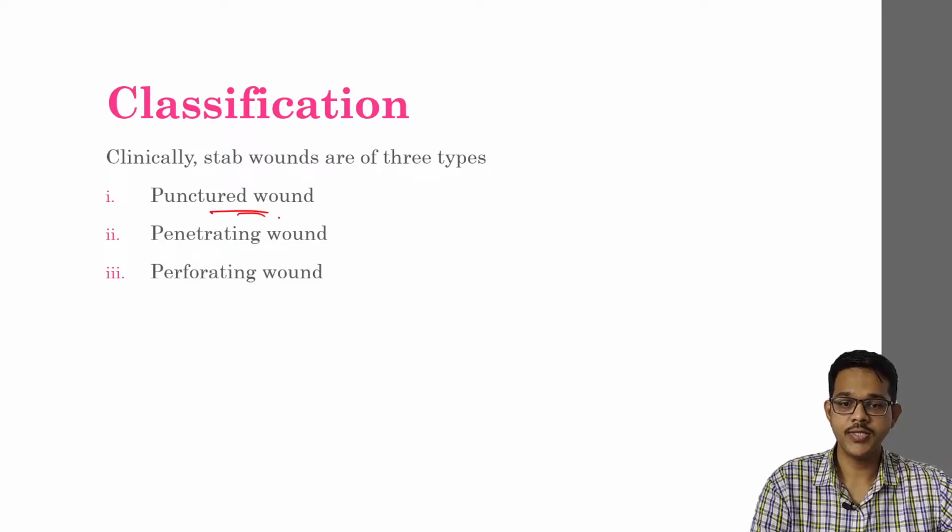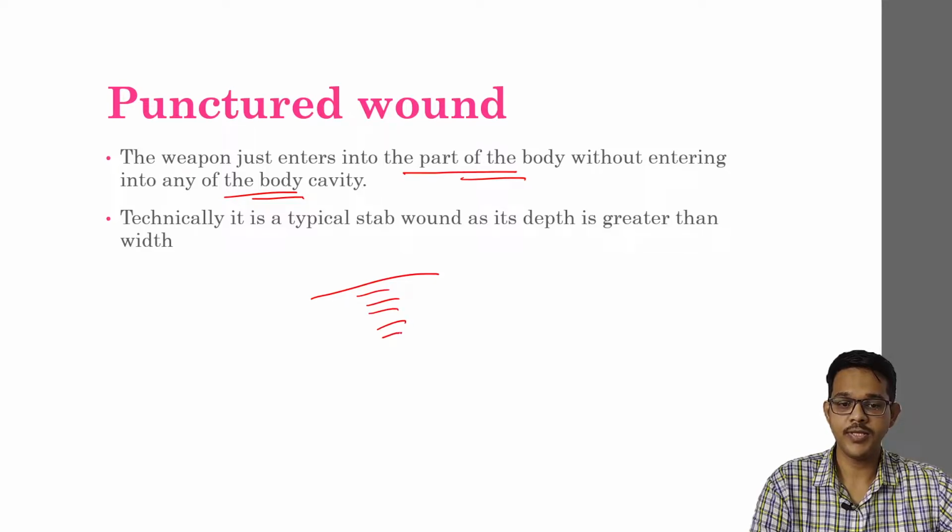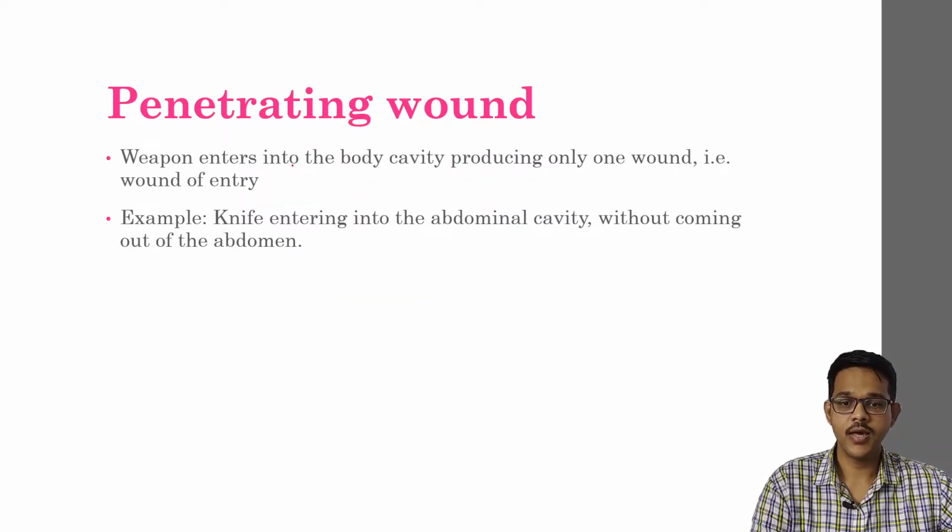These stab wounds may be puncture wounds, penetrating wounds, or perforating wounds. Puncture wounds are injuries where the weapon just enters the body without entering any body cavity. It only enters the skin, subcutaneous tissue, and muscle layer, and doesn't enter a body cavity. Those are called puncture wounds. Penetrating wounds are wounds where the weapon enters the body cavity, producing only one wound, the wound of entry, like a knife entering the abdominal cavity without coming out of the abdomen.